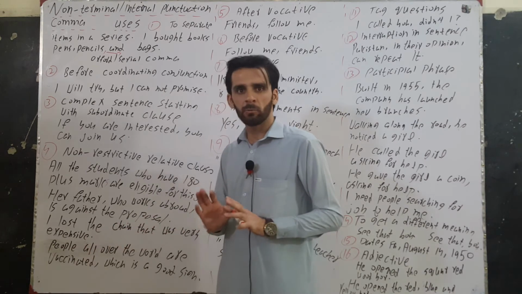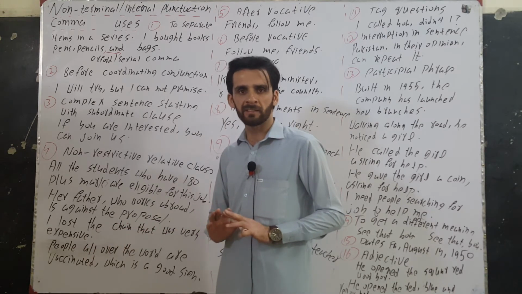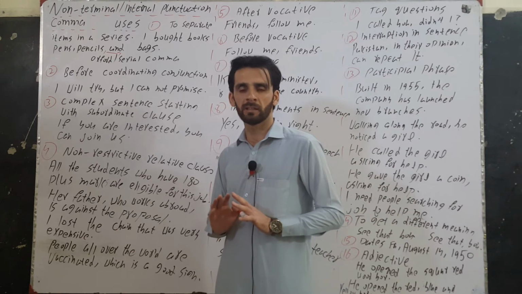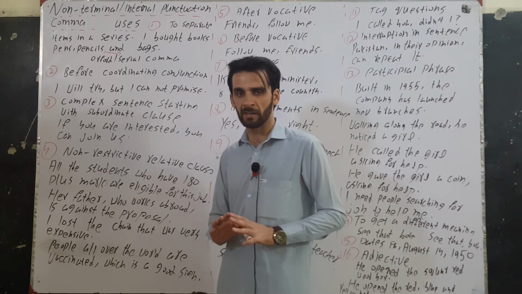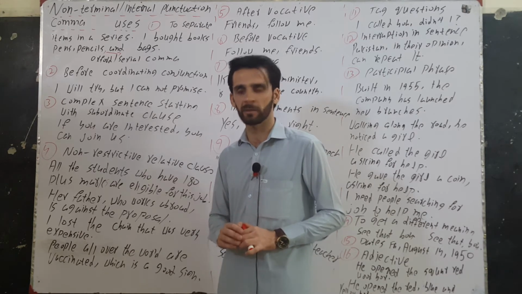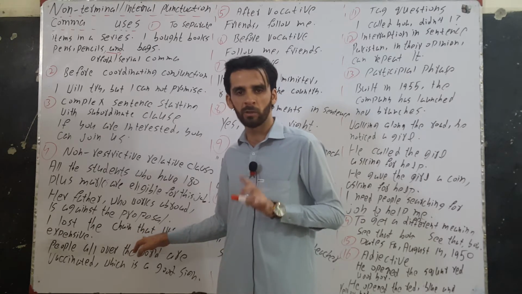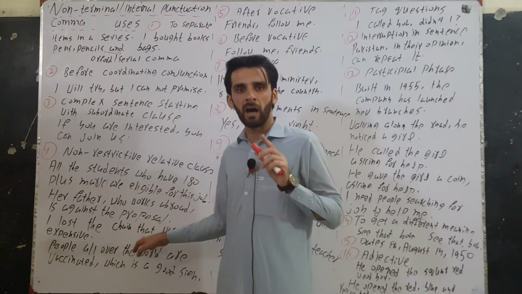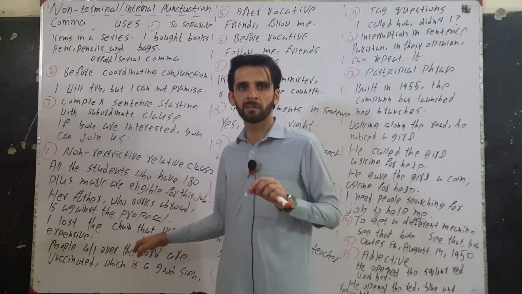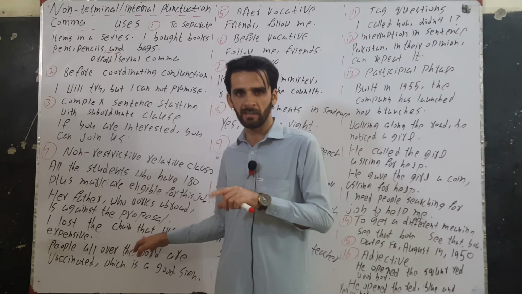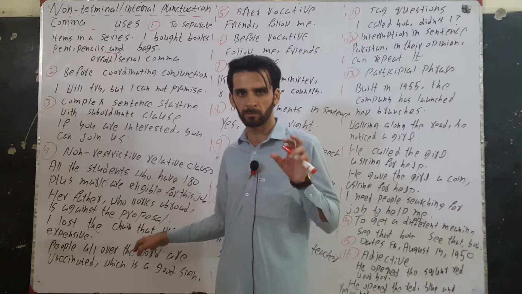If we want to give non-essential information, then we will use the relative pronoun which, not that. And if we want to give essential information, then we will use that. With that we will not use comma, with which we will use comma on both sides. But if the sentence ends on the other side, then we will not use comma, we will just put a full stop.